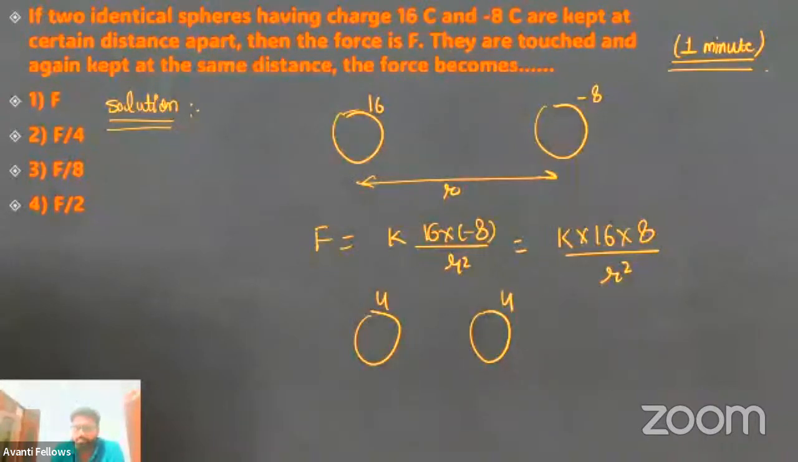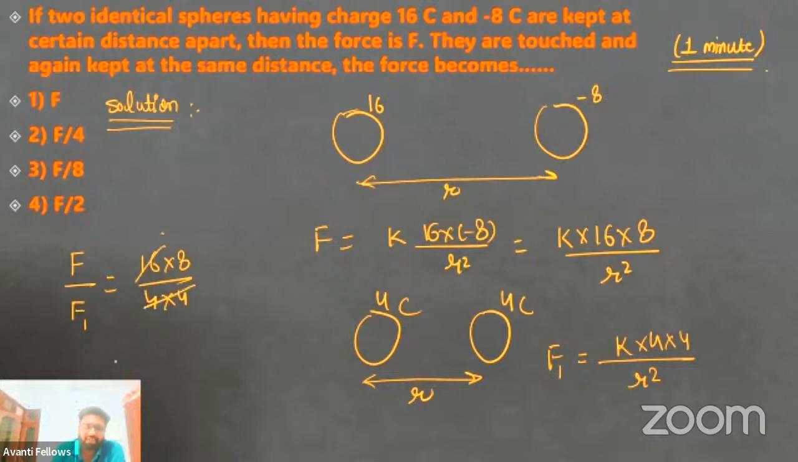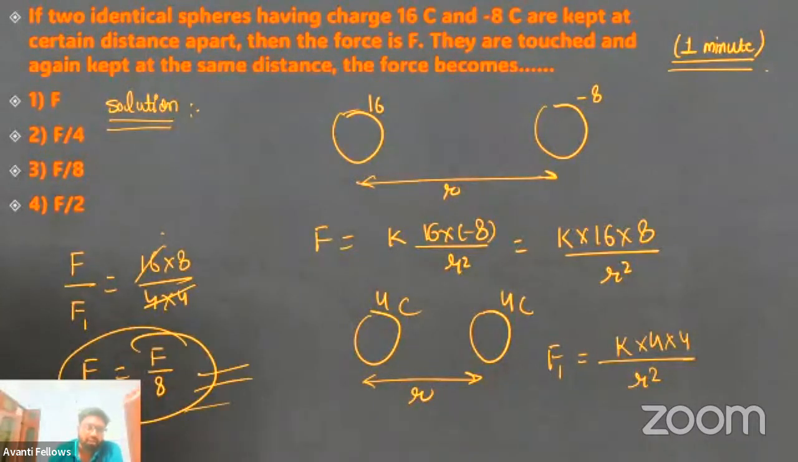So finally, they are 4 coulomb and 4 coulomb. Separation we are not changing. Separation is R itself. So the force here, let's say F1, will become K into 4 into 4 divided by R square. Now if you take the ratio, F upon F1 is 16 into 8 divided by 4 into 4. This will cancel out, so we can say that F1 will become F upon 8. So the correct option is option 3.